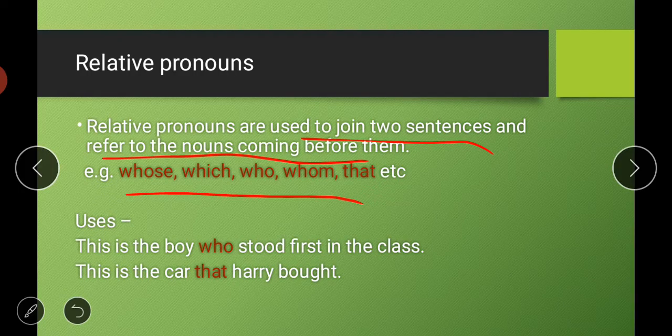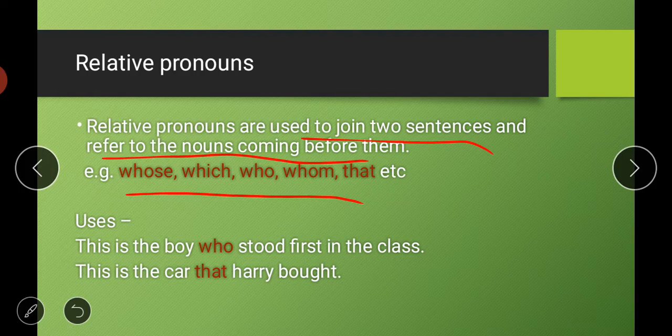We are not asking questions. There is nothing interrogative here. We are using words like whose, which, whom, who, etc. to join two sentences, and the main function is that it refers to the noun coming before them. Whenever we use this word, it refers to the noun that comes exactly before that word.